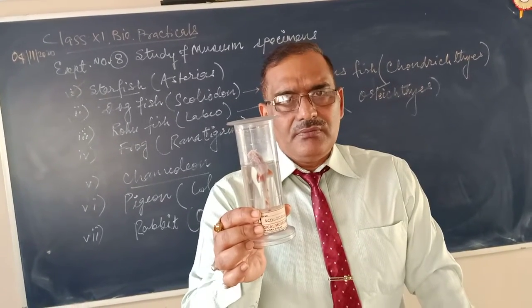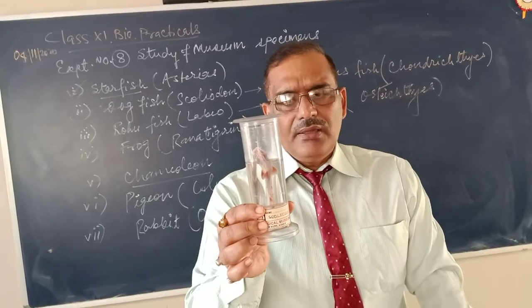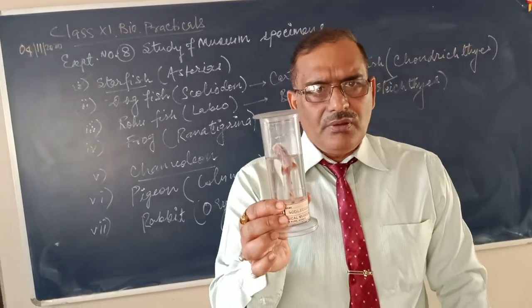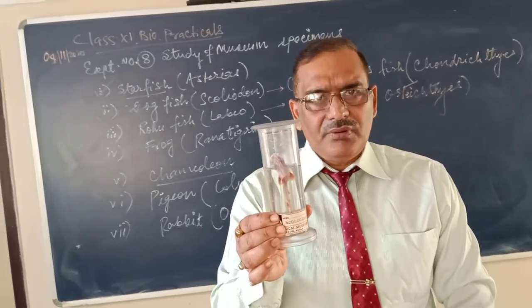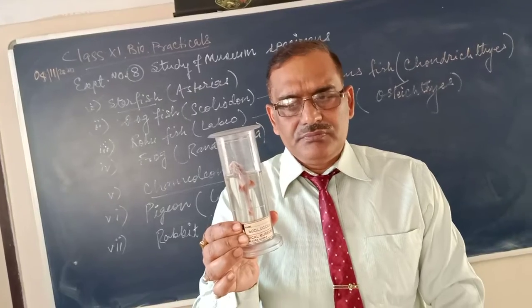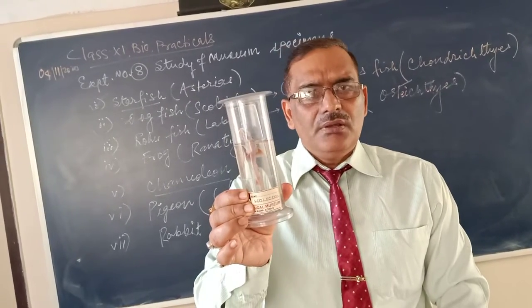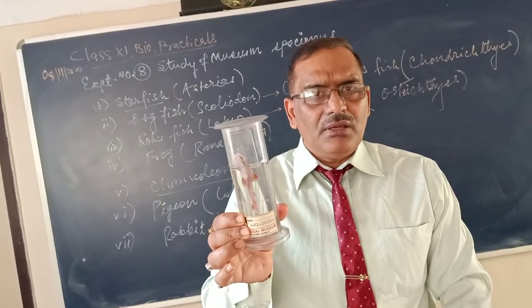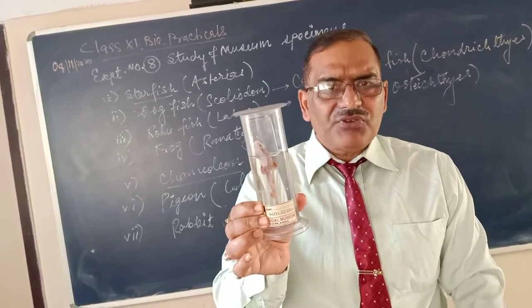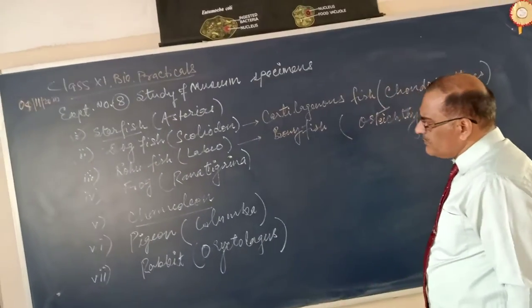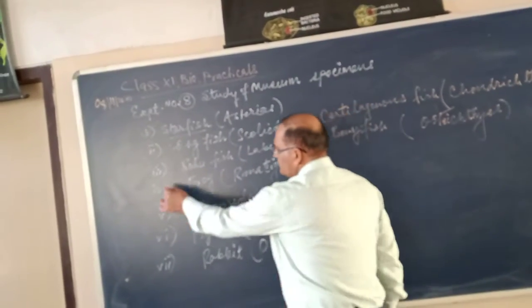Fertilization internal. Okay? And they are generally what? Viviparous. Development direct. No larval form. So this is the dogfish, a cartilaginous fish named Scoliodon. Scientific name is Scoliodon. Now third we are going to discuss rohu.